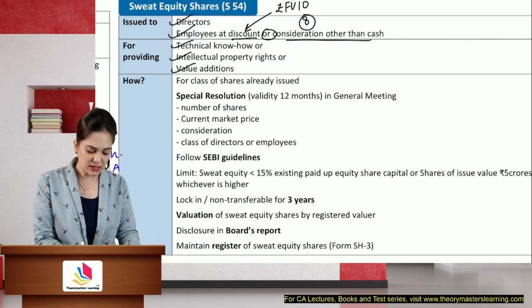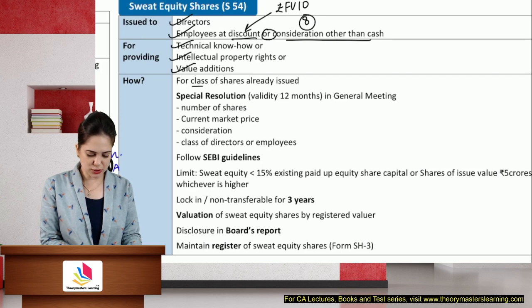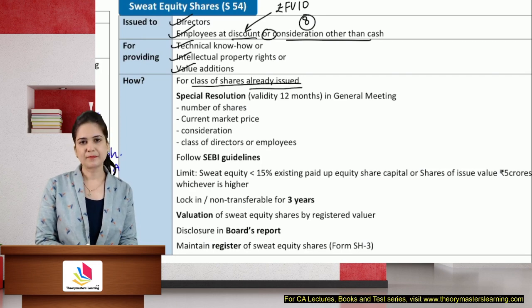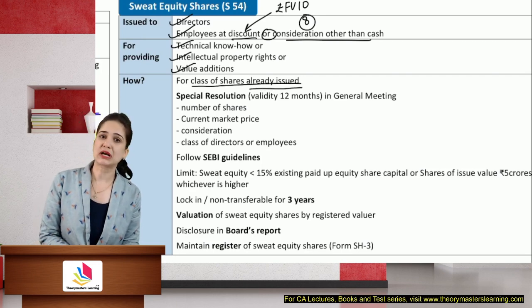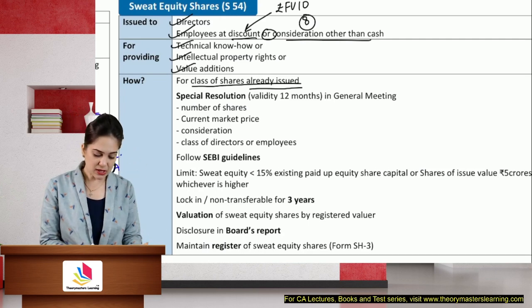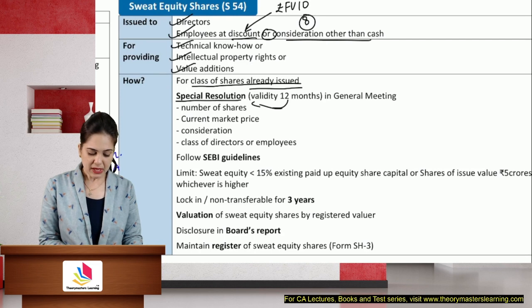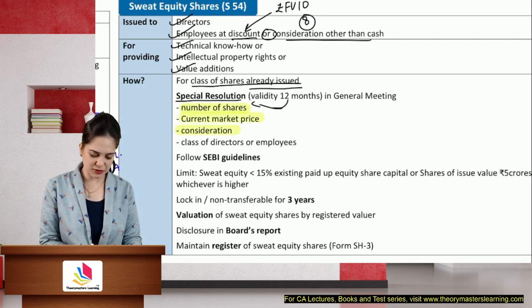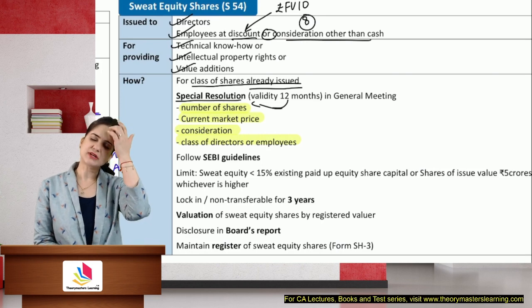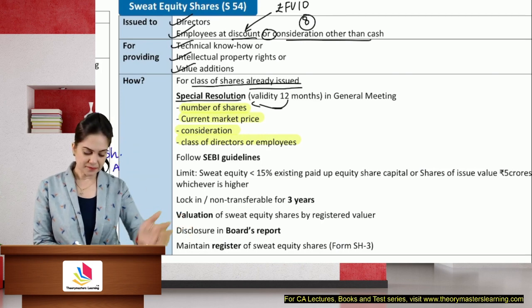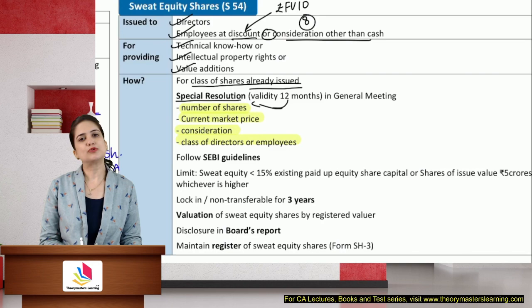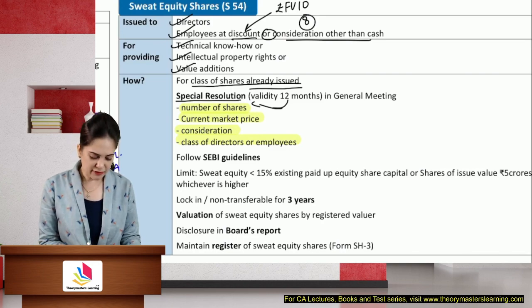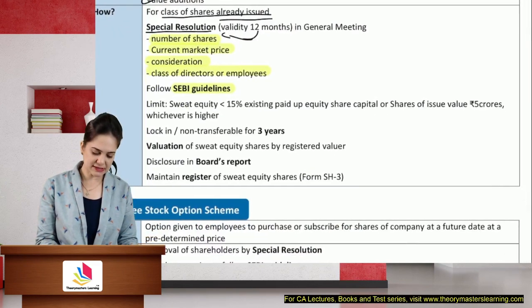Now, what are the requirements? First, it should be for the class of shares which are already issued. You cannot create a new class of shares just because you want to give sweat equity. A special resolution will be passed, the validity of which will be 12 months. In that, we will write the number of shares that we are offering, the current market price, the consideration received. If it is without consideration, then what are you receiving? Class of directors or employees to whom this offer is made. We will follow SEBI guidelines if the shares are listed.